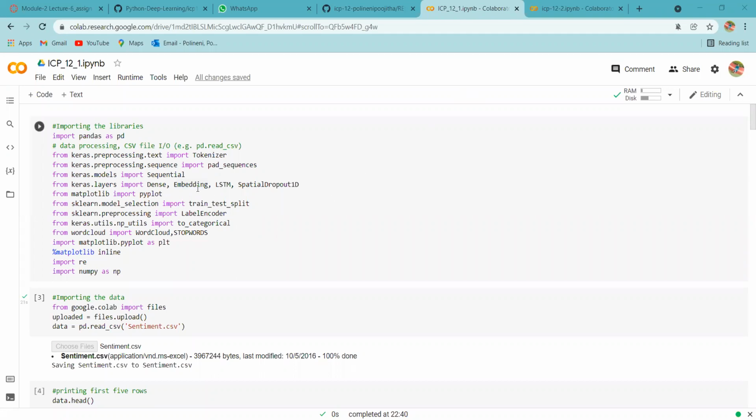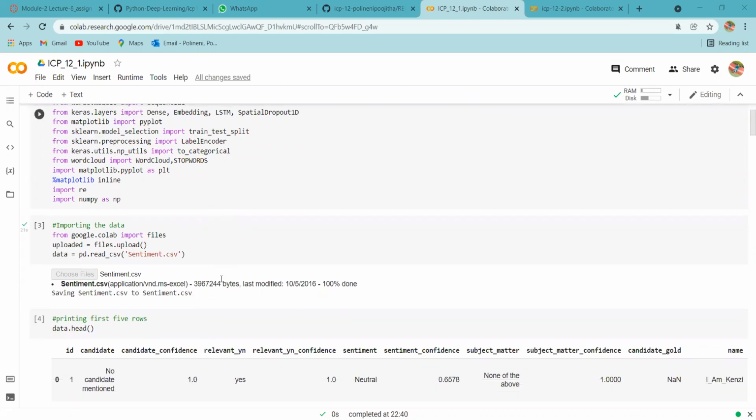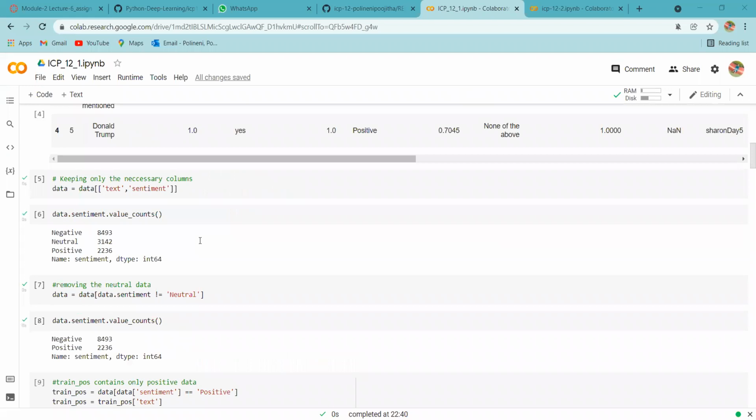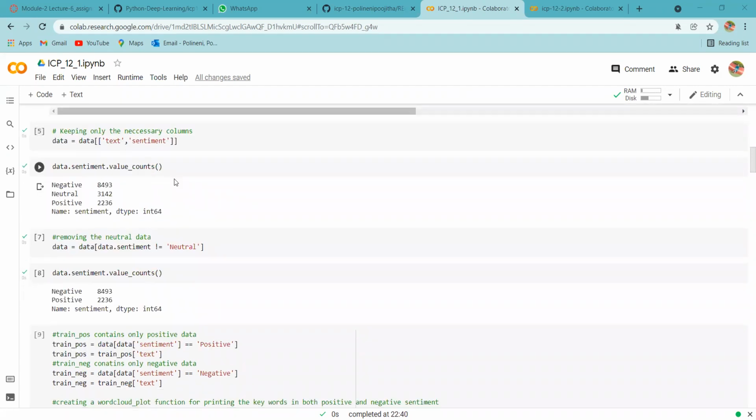In the first question, first we are importing the required libraries, then importing the sentiment dataset. Then for testing purposes, we are just printing the first 5 rows. Then we are keeping only the necessary columns, that is text and sentiment. Then printing the value counts: negative, neutral, and positive.